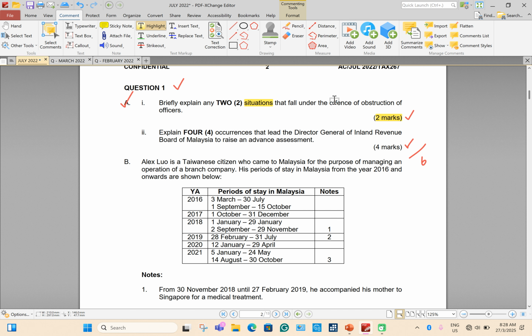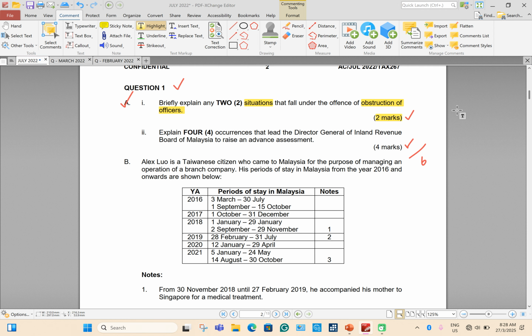You know that, guys, if you read your textbook, there are so many categories of offenses. So this one falls under which category? Offenses of obstruction of officers. Meaning to say, an officer of IRB will do an inspection at your house or your office, and then you obstruct them. This also falls under one of the offenses in our topic. So you need to describe 2 situations when the taxpayer does that, which is considered an offense.